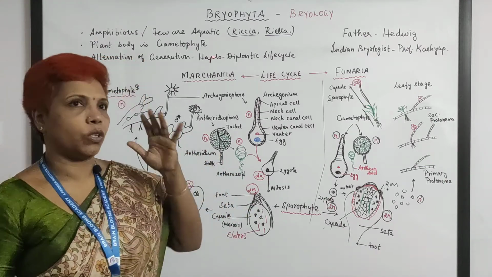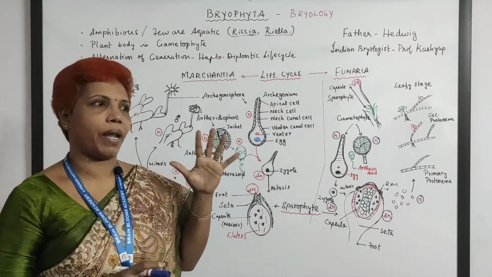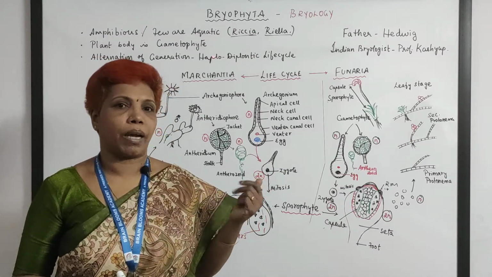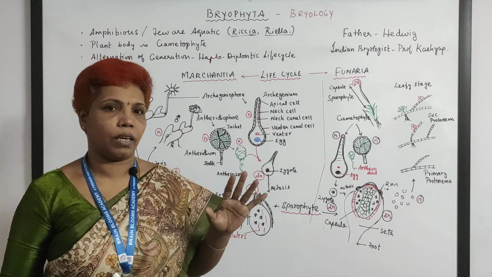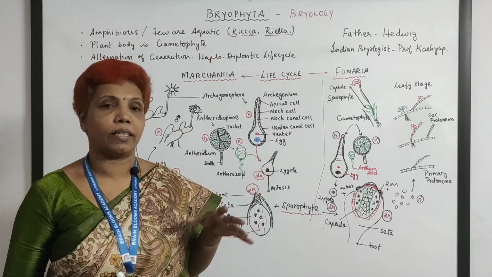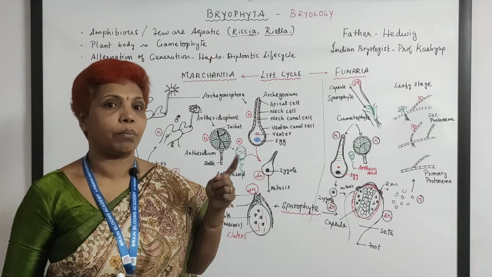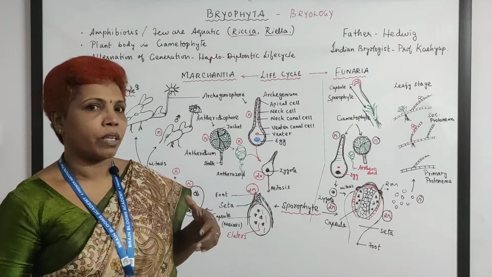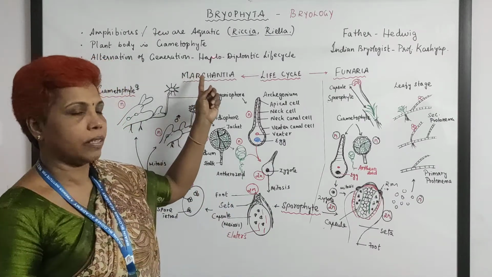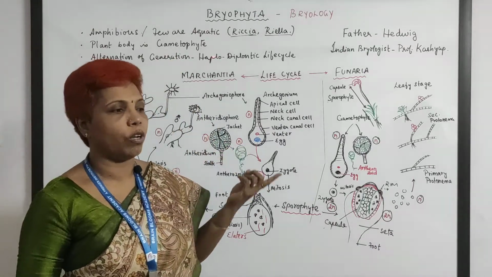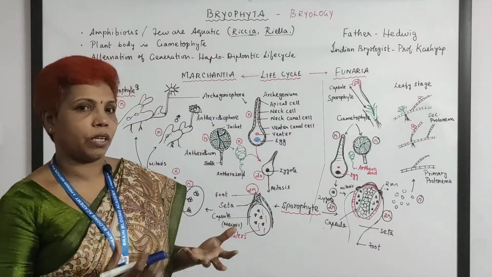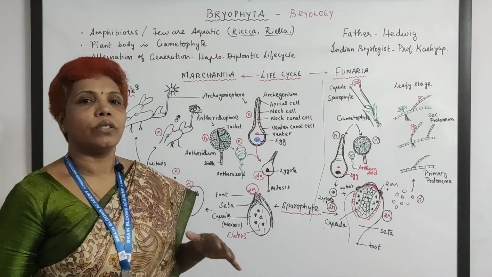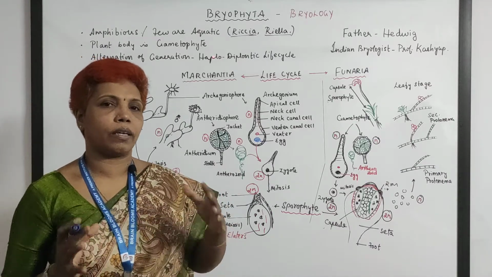And the plant body, so when you talk about bryophytes, the first thing is the plant body is gametophyte. Here we don't say a plant, like a mango tree or a banyan tree or banana. We don't say this is a moss, we say that it is a plant body. It means there is some other body present in this life cycle. So the plant body is gametophyte, and this gametophyte will alternate with another special body called sporophyte. This is called alternation of generations, or you can say haplodiplontic life cycle.